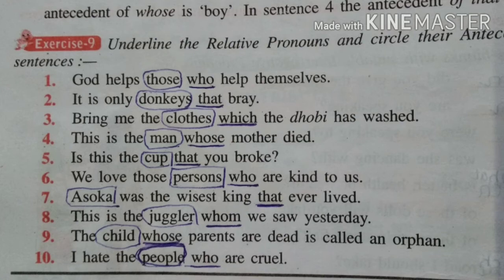Eighth, this is the juggler whom we saw yesterday. So whom is the relative pronoun and juggler will be the antecedent. Ninth, the child whose parents are dead is called an orphan. Orphan means anath. So the relative pronoun is whose, and antecedent is child. I hate the people who are cruel. Relative pronoun who, and the antecedent is people.